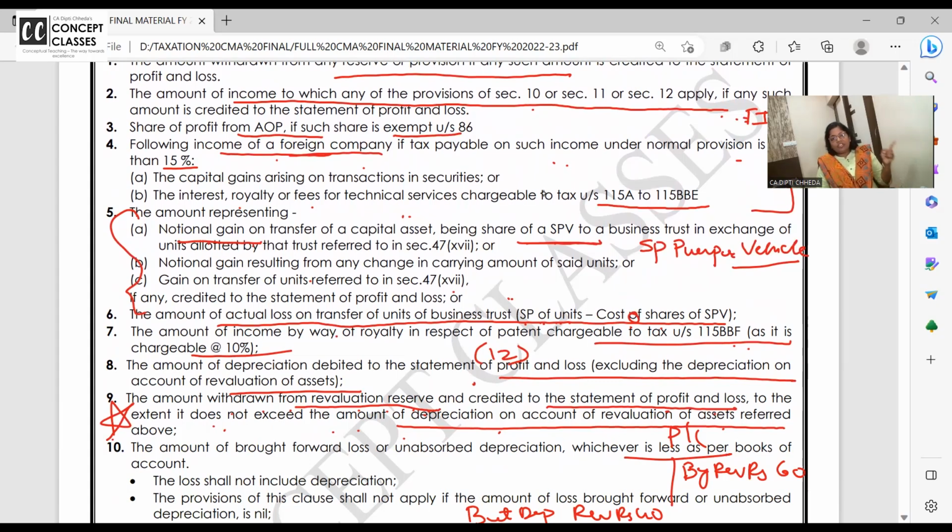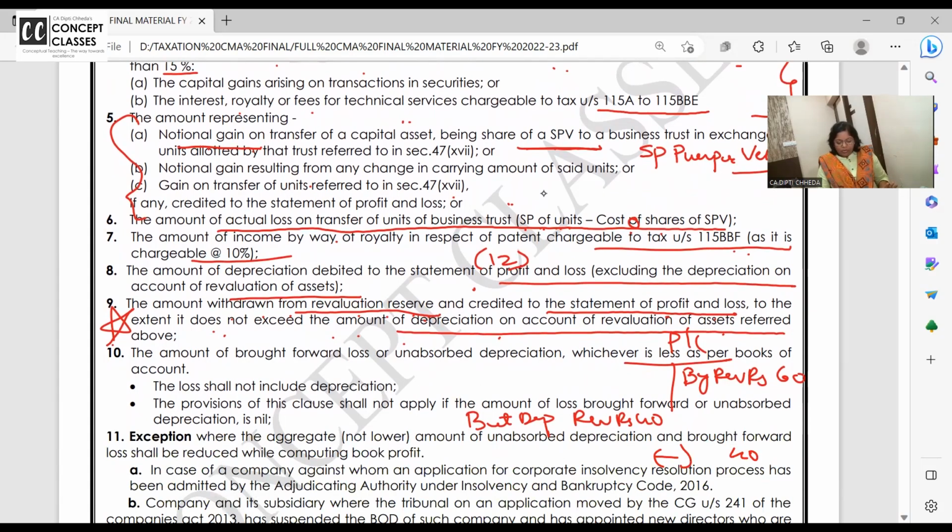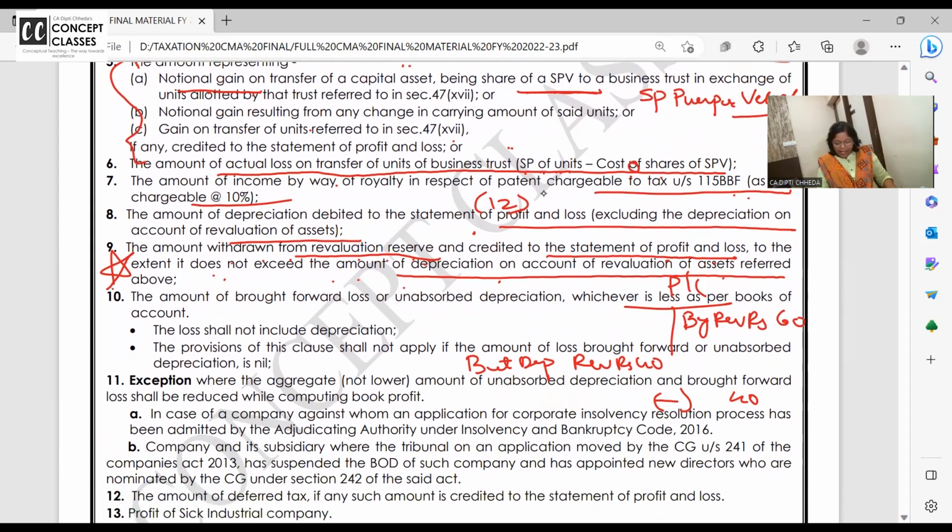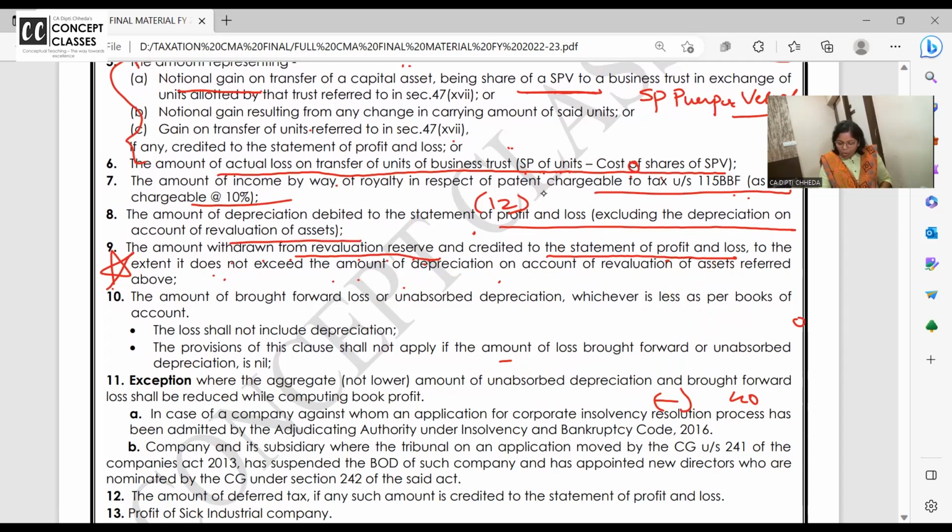Amount of depreciation is allowed other than revalued asset. Amount withdrawn from revaluation reserve is to be deducted up to the amount of depreciation in the revaluation reserve. Okay, right? And now the 10th one is important, which comes in every exam. Ma'am, all the adjustments will come in every exam? Absolutely no. But which one will come?